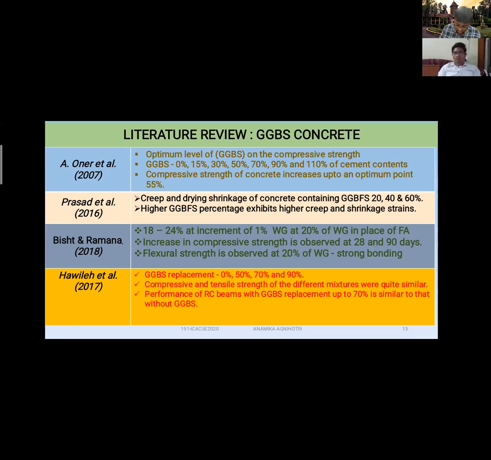As we can see, various researchers have replaced GGBS by various percentages, and what they did, either they calculated mechanical strength or creep and shrinkage, and tried to find the optimum one, so that we can use that percentage without affecting the compressive strength of the concrete. These were what various researchers have done previously. We can see that some of them have also replaced waste glass by varying different percentages, so that we can get the optimum one for the waste glass also.